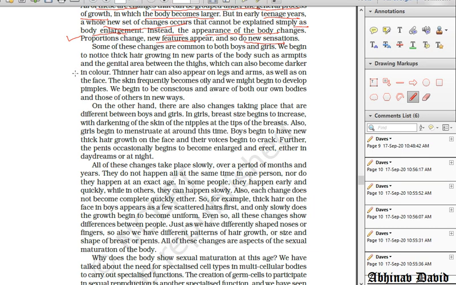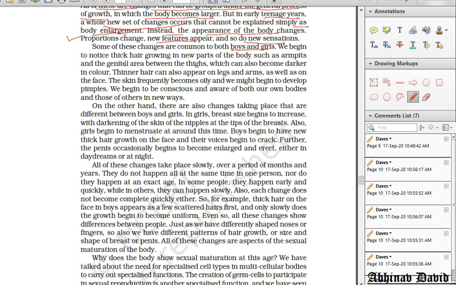So let us talk about the secondary sexual characteristics in boys, and then we will study them in girls, and then we will study what is common between both boys and girls. So first, some of these changes are common to both boys and girls. What are the changes which are common?